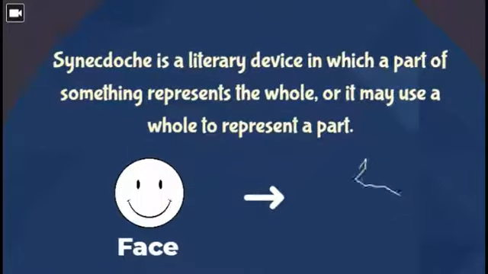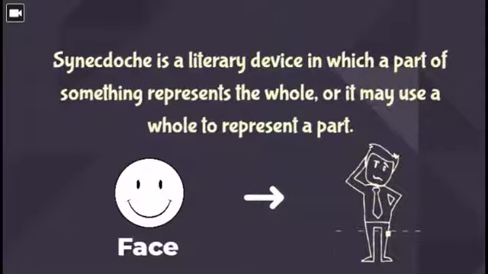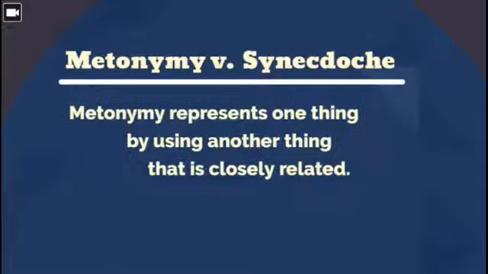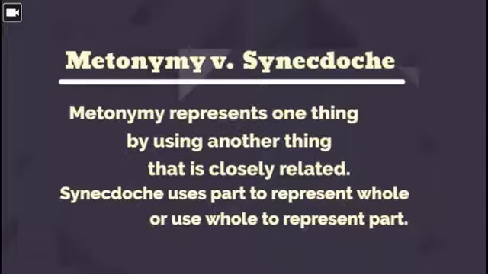Synecdoche is a literary device in which a part of something represents a whole, or it may use a whole to represent a part. Metonymy represents one thing by using another thing that is closely related, while synecdoche uses a part to represent a whole or a whole to represent a part. Because both metonymy and synecdoche use one thing to represent another, this can be confusing.